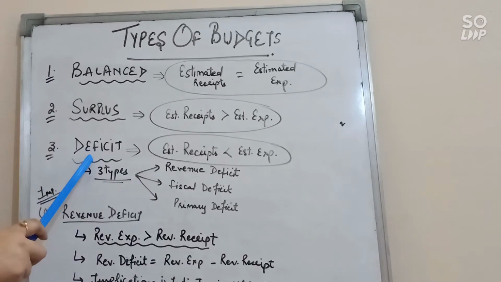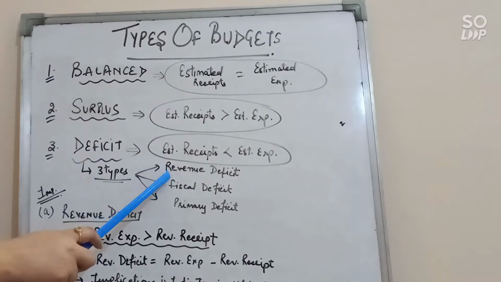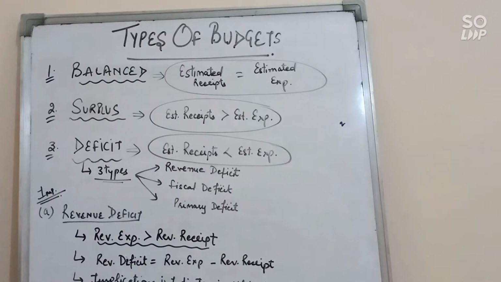So, budget deficit can be of three types: revenue deficit, fiscal deficit and primary deficit. These three deficits are very important. You may get any 3-mark question from this or 1-mark question like define revenue deficit, formula of primary deficit, etc. So let's discuss these three deficits in detail.